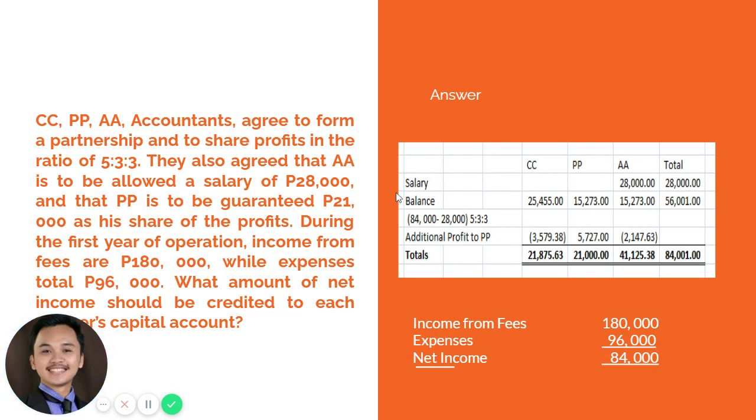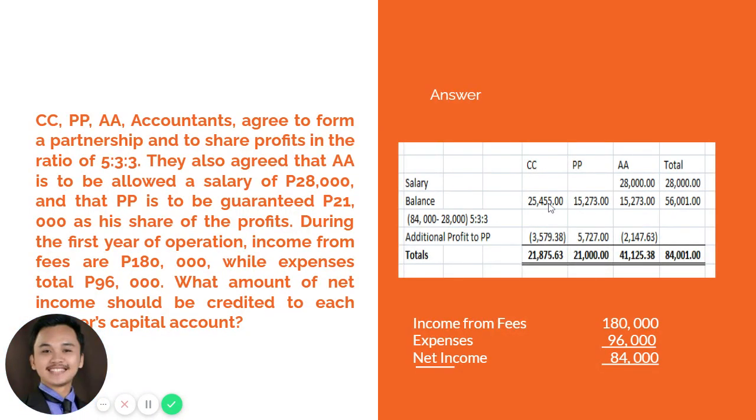So again, we will be giving A a salary of 28,000. So that means what remains to be distributed based on 5:3:3 will be 56,000. So how are we going to compute?